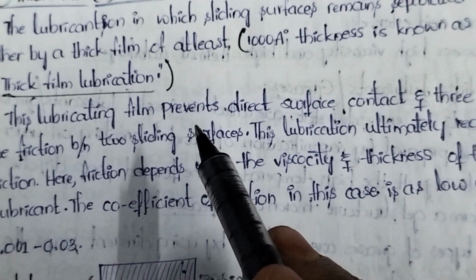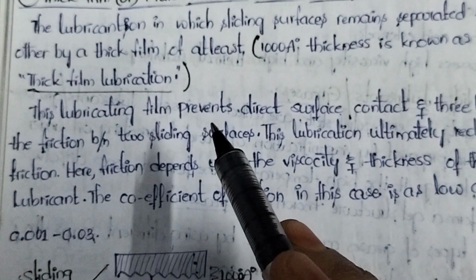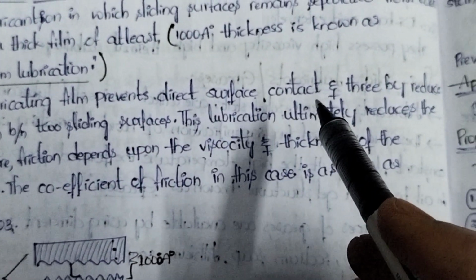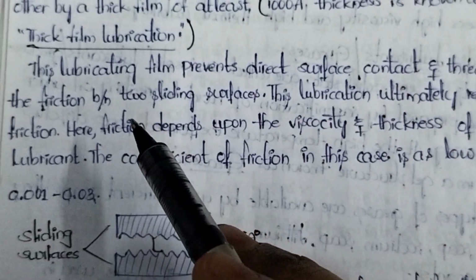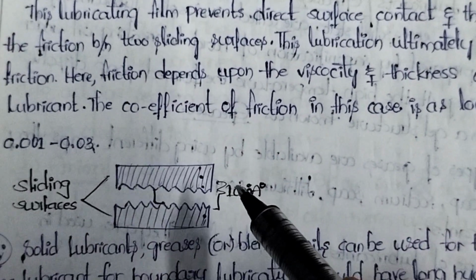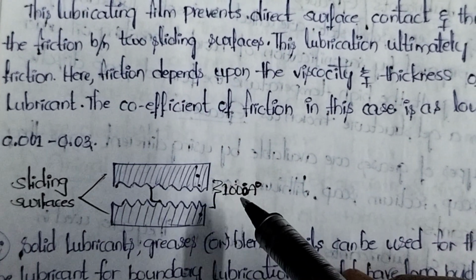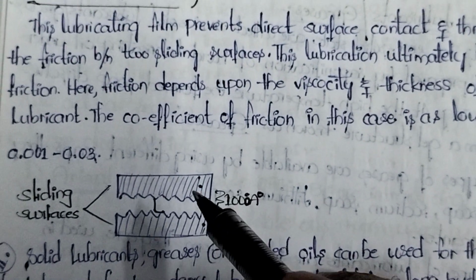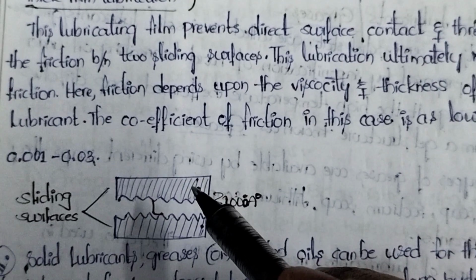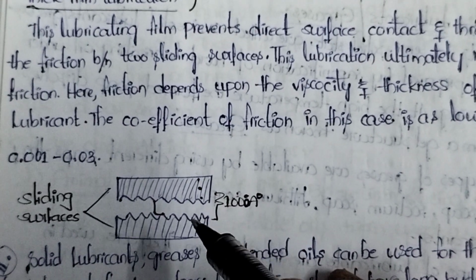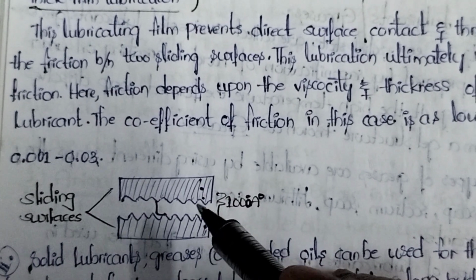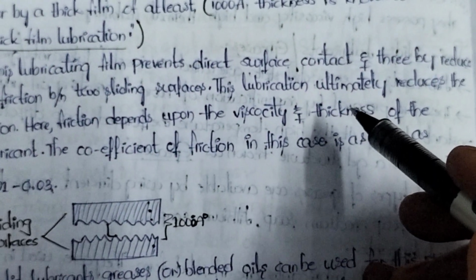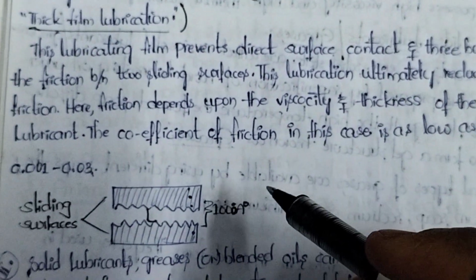Next, look into some other important points related to this. This lubricating film prevents direct contact. Whenever two metallic parts are separated by 1000 angstroms, obviously it will avoid the direct contact of the metallic parts or sliding parts of the machinery. Whenever it avoids the direct contact, obviously it will reduce the friction. This lubrication ultimately reduces the friction.